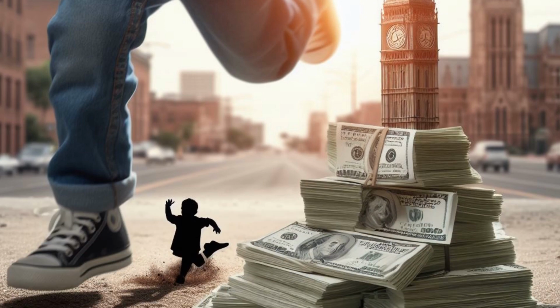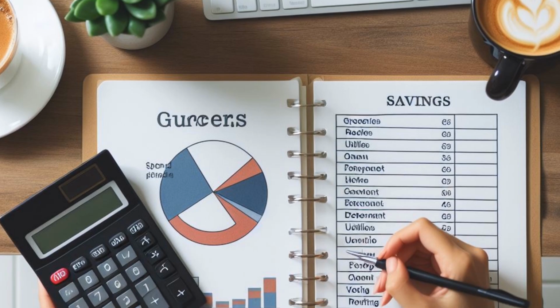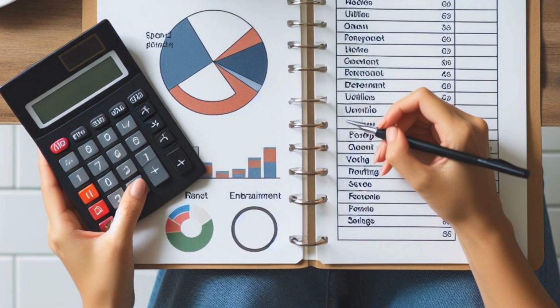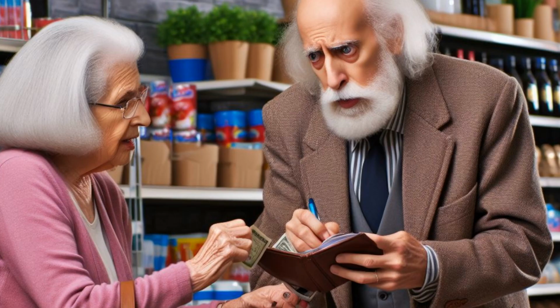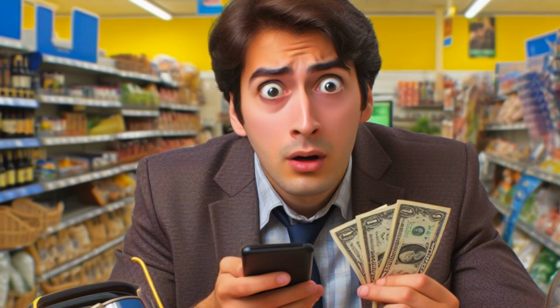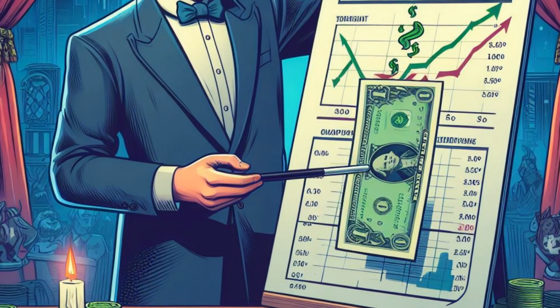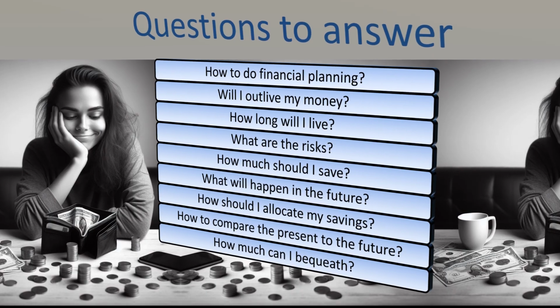I'm making a game about spending money. The player is challenged to spend the same amount of money every year, young, old, or in between. How do you maximize the amount you spend? To play the game, we need to answer these questions.